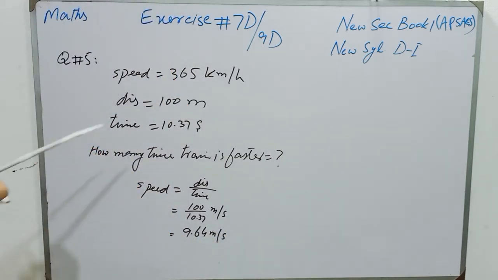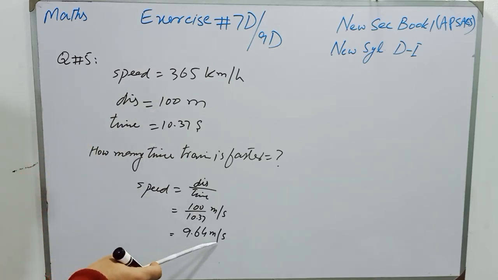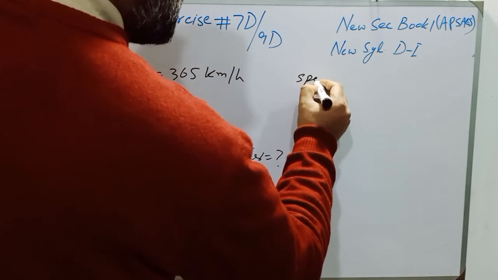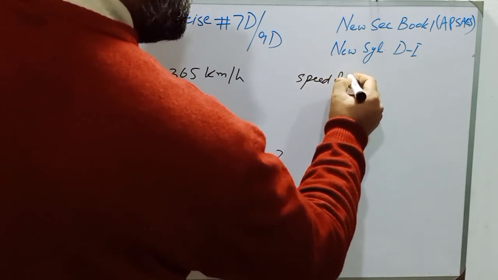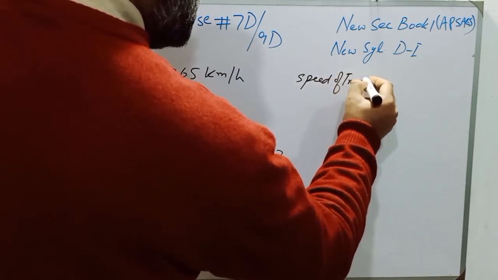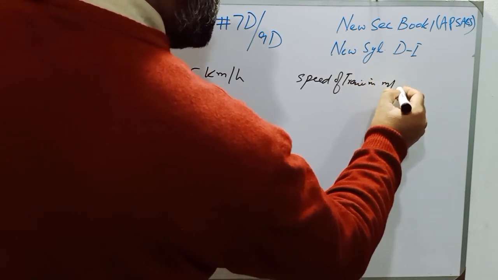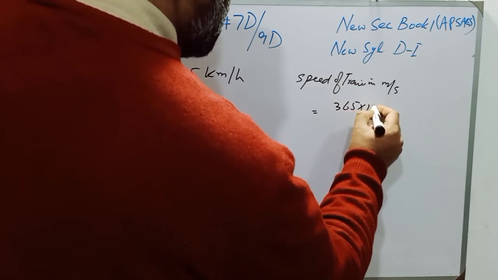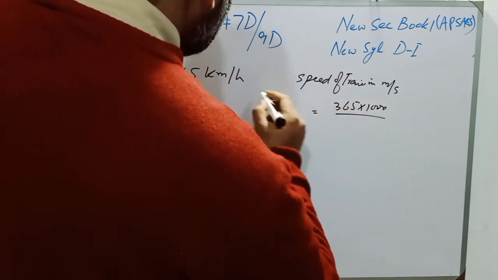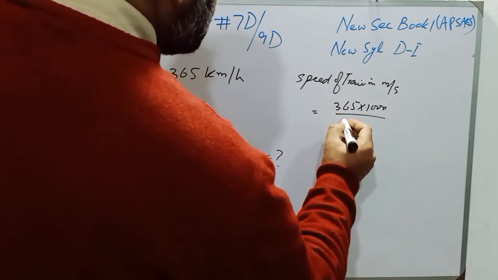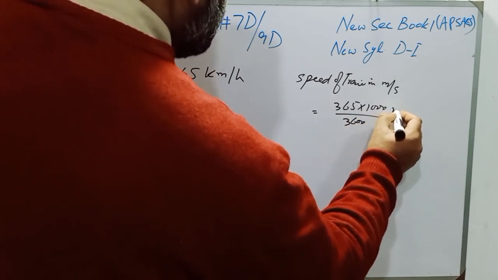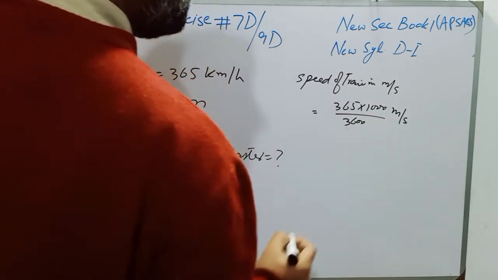Now students, we will convert the speed of the train into meter per second. Speed of train in meter per second will be 365 multiplied by 1000, and if we divide by 3600, then the hours will be converted into seconds.